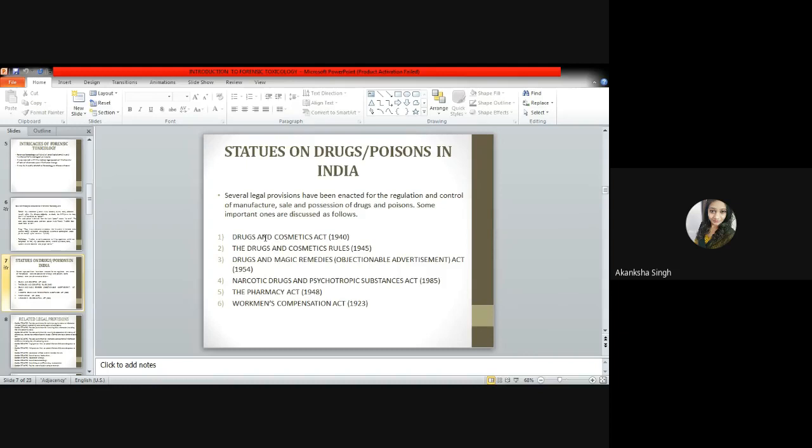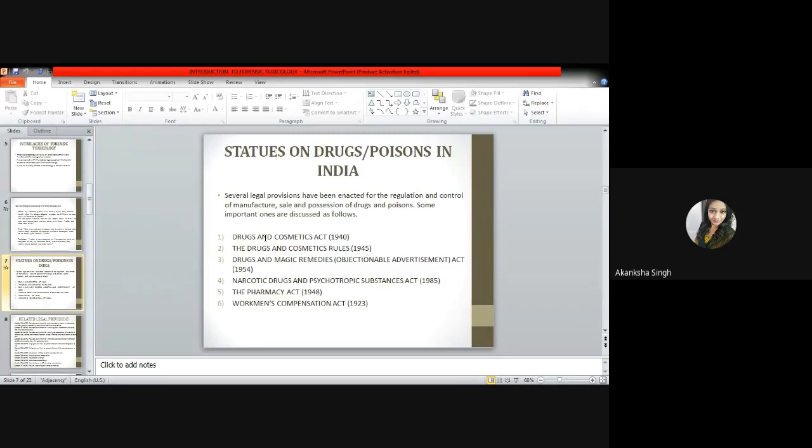Next is the Drugs and Magic Remedies or Objectionable Advertisement Act 1954. This act bans advertisements that offend decency or morality. It is also intended to prevent self-medication and treatment that may cause harmful effects. Under this act, advertisement of magic remedies in relation to treatment of certain diseases, for example, venereal diseases, or increasing the sexual potency, etc., are forbidden.